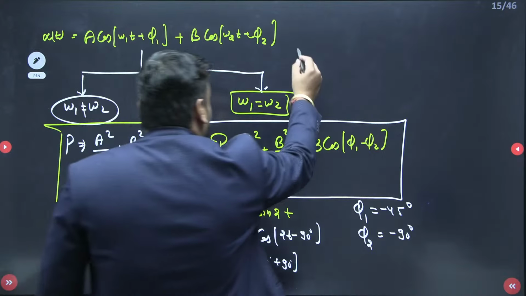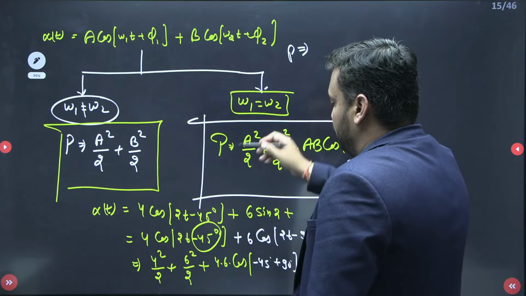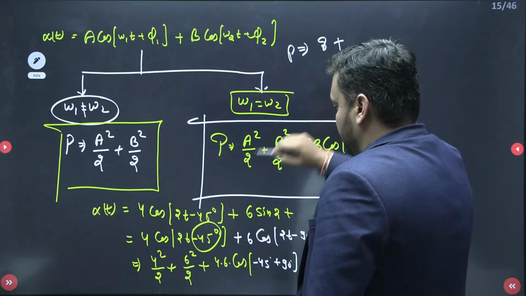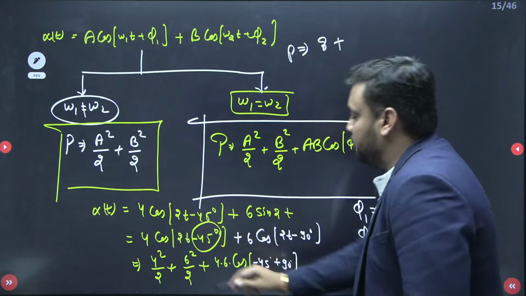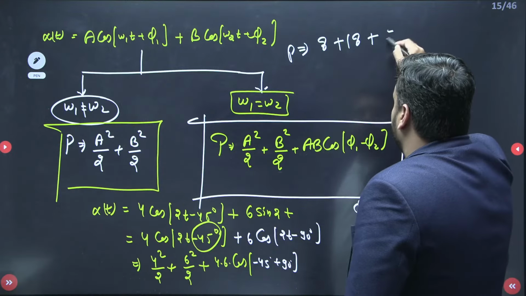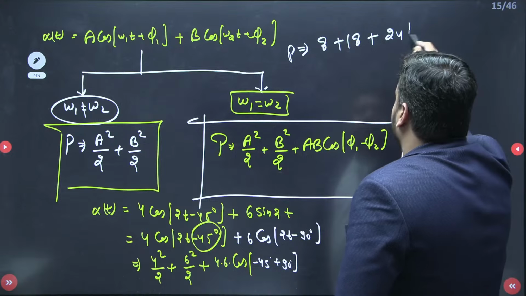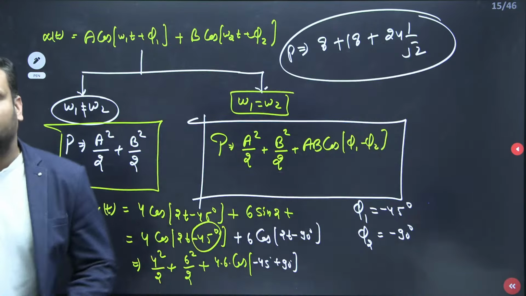So your ultimate answer is the power: A square is 4 whole square, 16 by 2 is 8, plus 6 whole square, 36 by 2 is 18. Tell me, yes or no? And 4 into 6 is 24, and cos 45 is 1 by root 2. So this is your final answer for the last question.